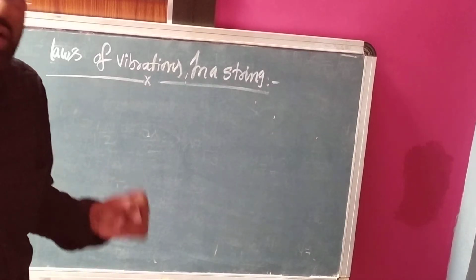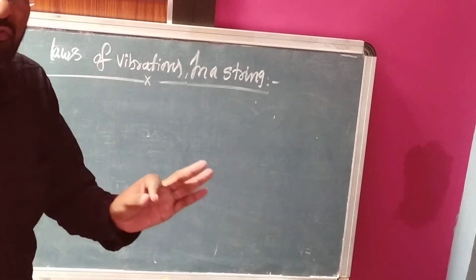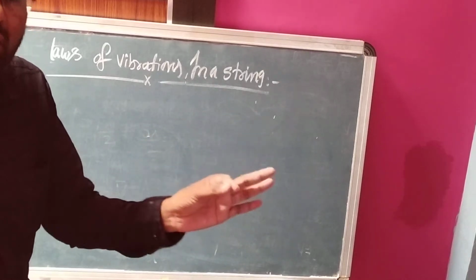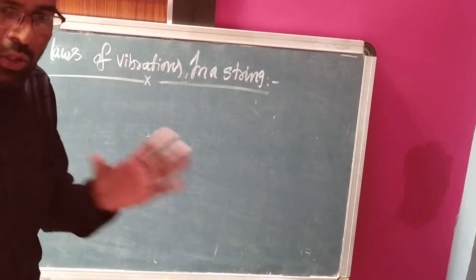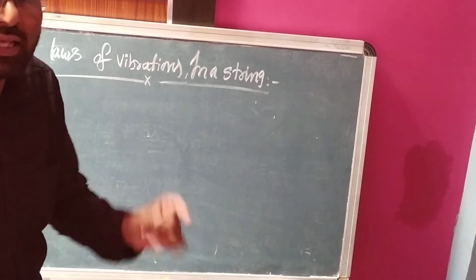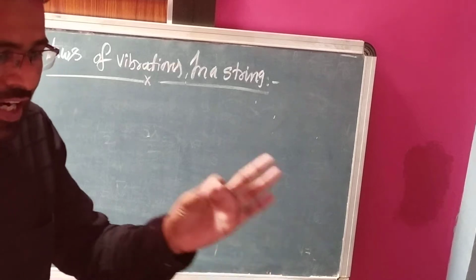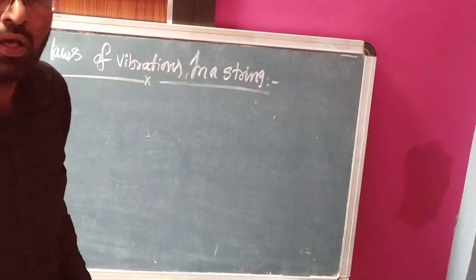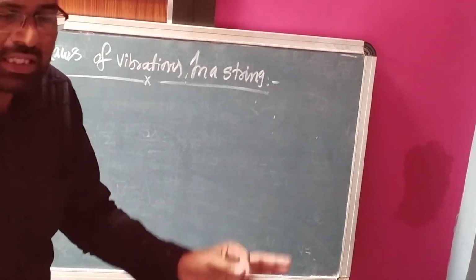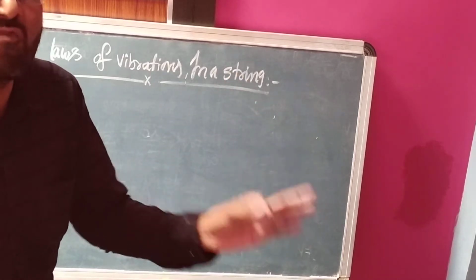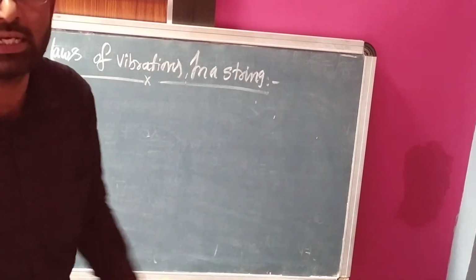What is a fundamental frequency? The minimum frequency of the wave is called the fundamental frequency. Overtone means any frequency other than the fundamental frequency is called an overtone. What is a harmonic? Harmonic means an integral multiple of the fundamental frequency is called a harmonic.